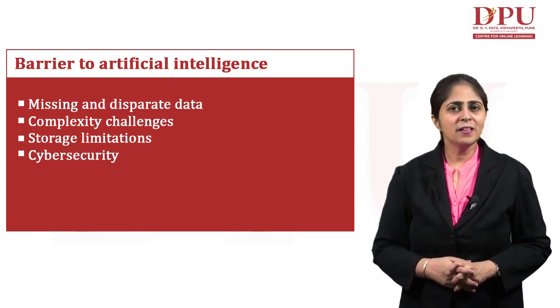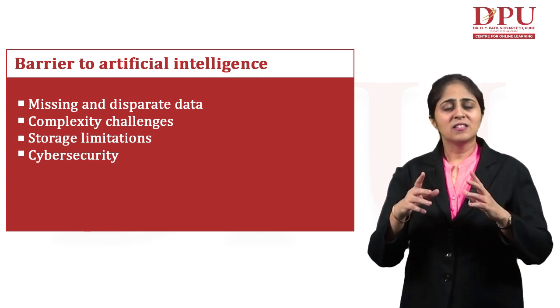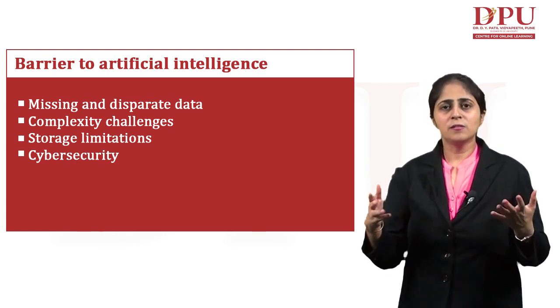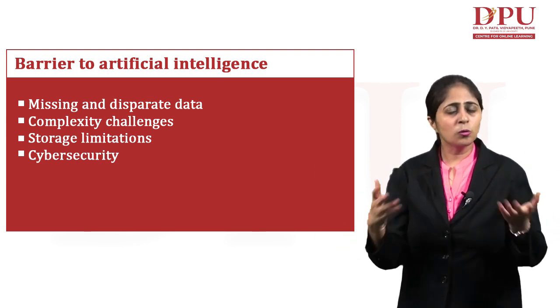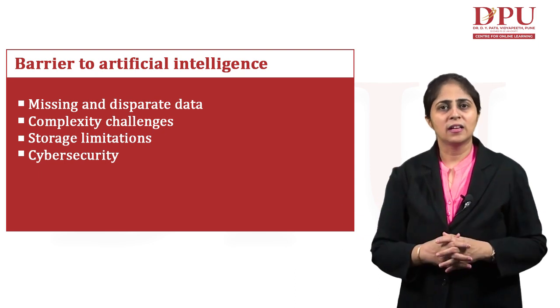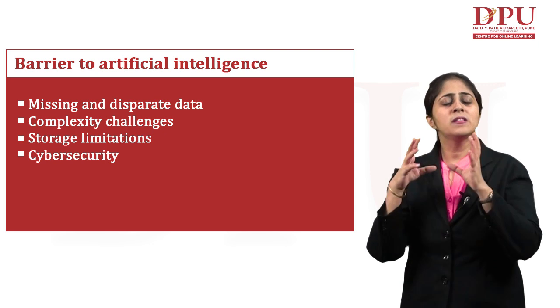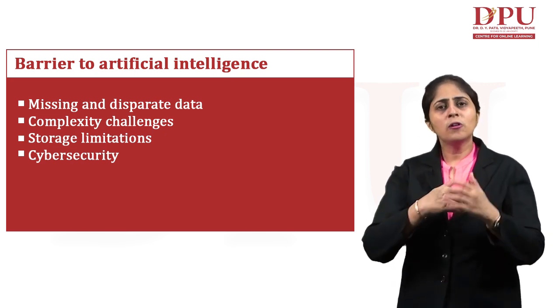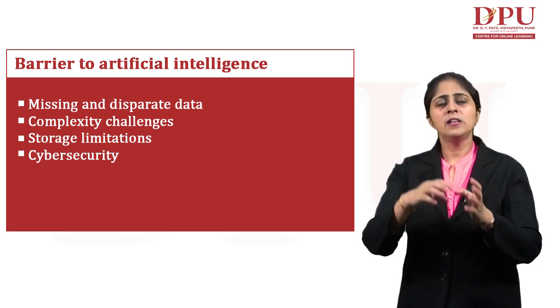Then we have another barrier, that is the storage limitation. We now have tons of data rotating over the internet. So what data has to be stored, and what data has to be discarded, so that we feed the correct data into the system?